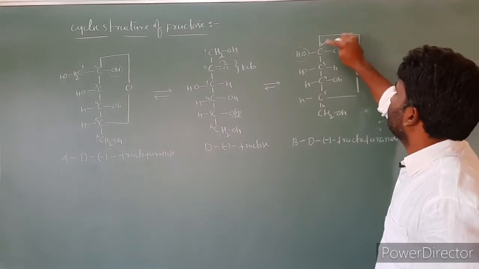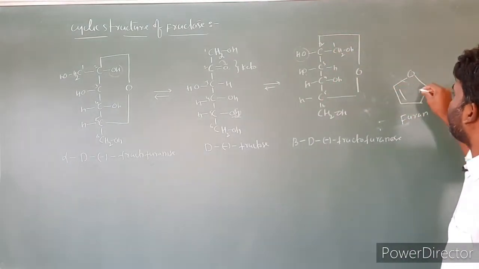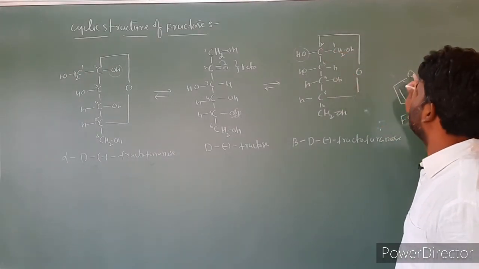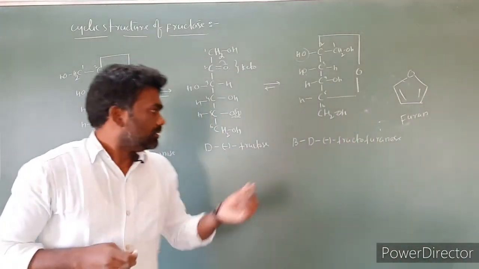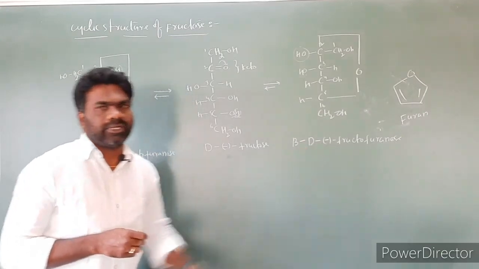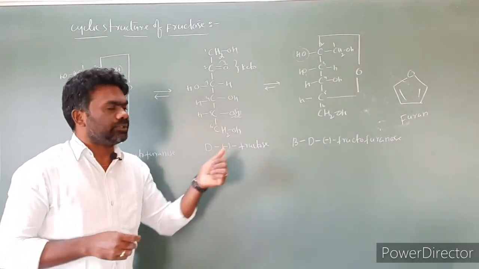Look at this: 1, 2, 3, 4, 5. This is a 5-membered ring. The ring contains one oxygen and 4 carbons. This is beta-D-fructofuranose. This negative sign represents levorotatory. This is the open chain structure.